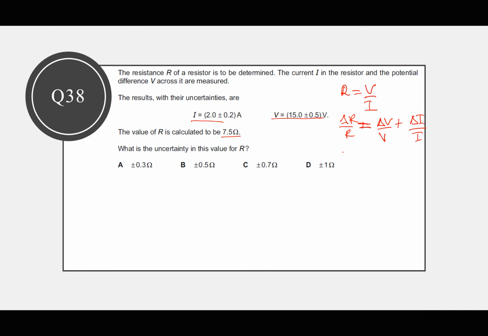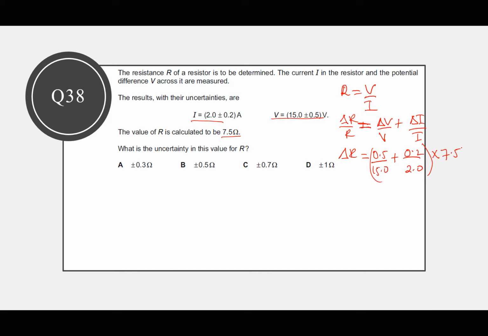So that means the absolute uncertainty in R is going to be equal to, do we have the true value of R? Yes, it is 7.5. So this will be 0.5 divided by 15.0 plus 0.2 divided by 2.0. All this must be multiplied by the true value of R, which is 7.5.